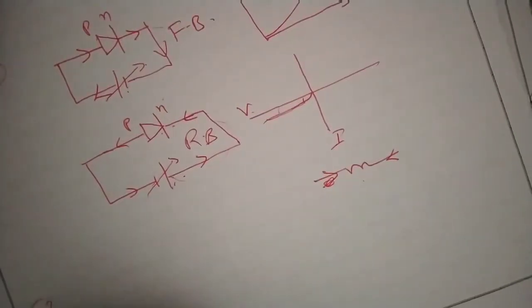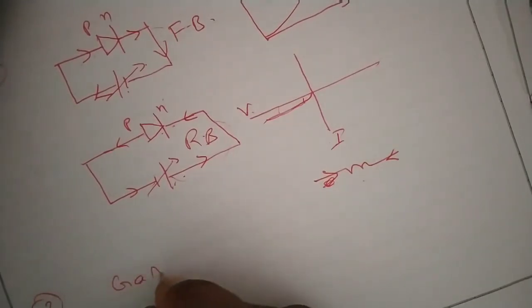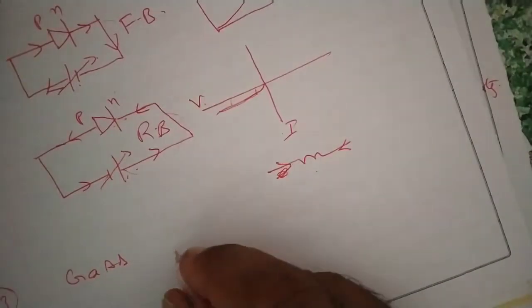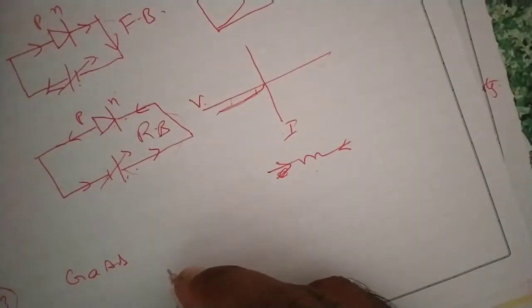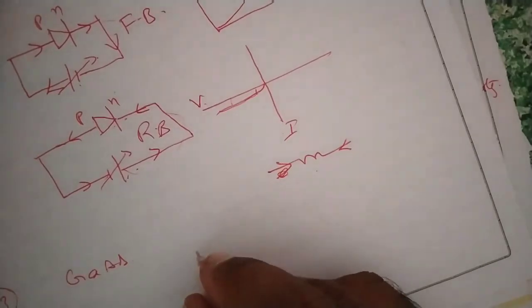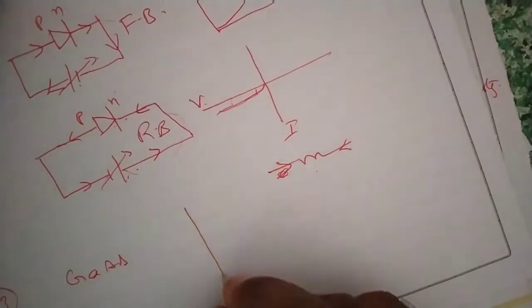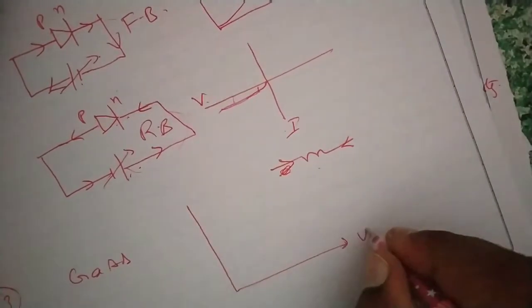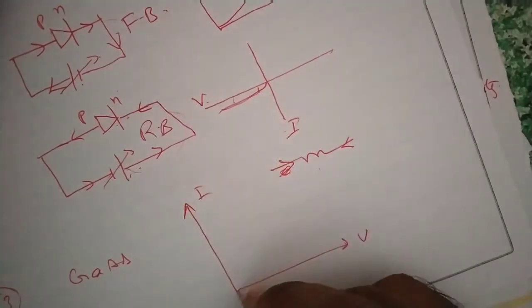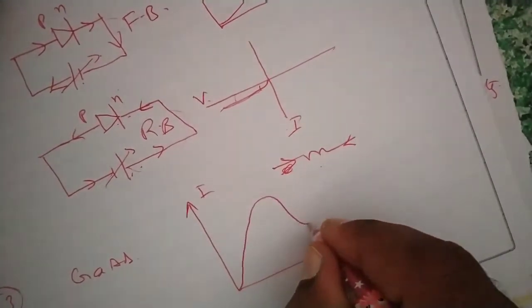Next, the third example is a diode made of gallium arsenide. Gallium arsenide is also a semiconducting diode. Its characteristic graph, if we check, this is the voltage axis, this is the current axis. The graph will be like this.